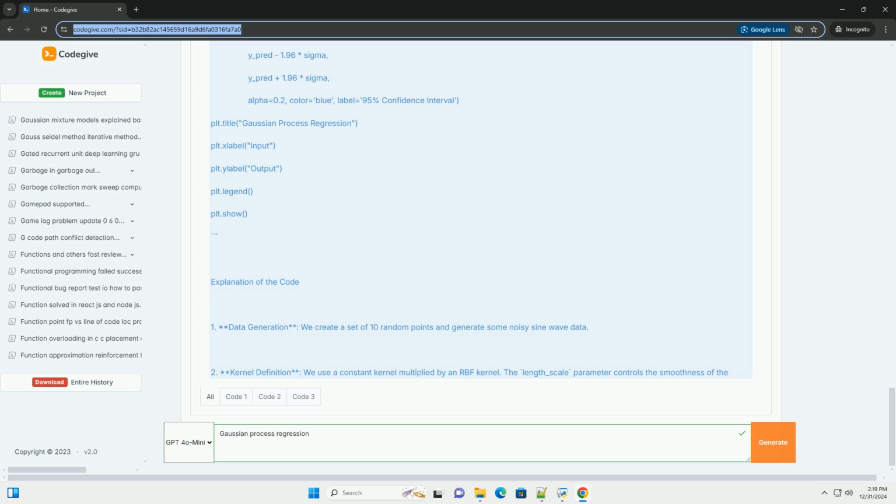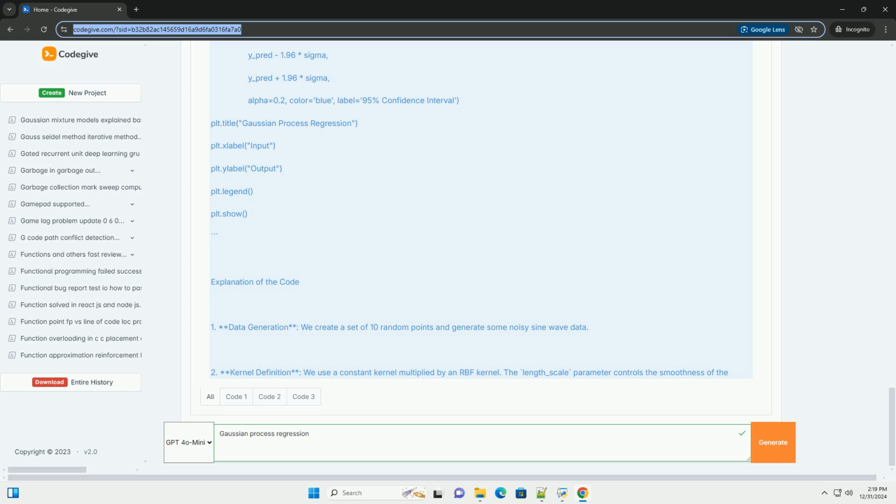2. Import libraries. Import the necessary libraries in your Python script. 3. Generate sample data. Create some synthetic data for regression. 4. Define the kernel. Choose a kernel function for the Gaussian process.